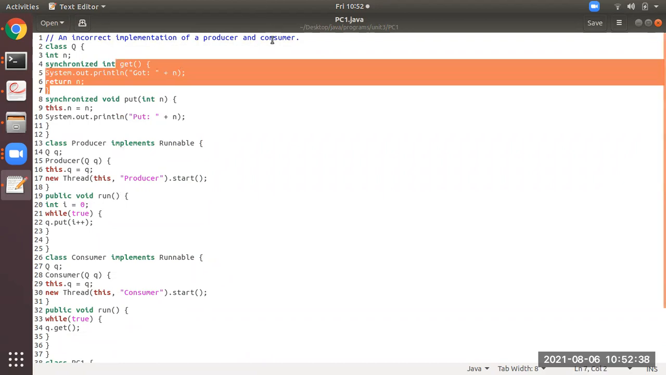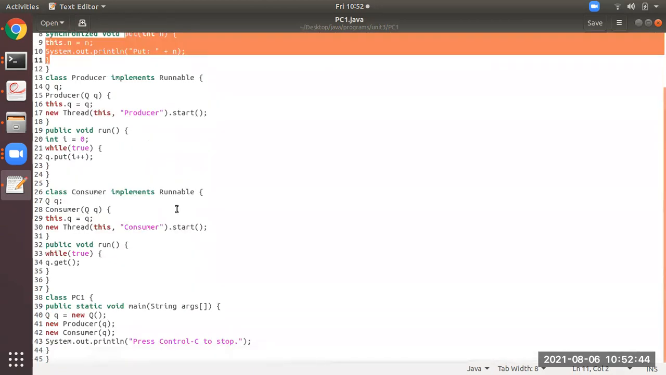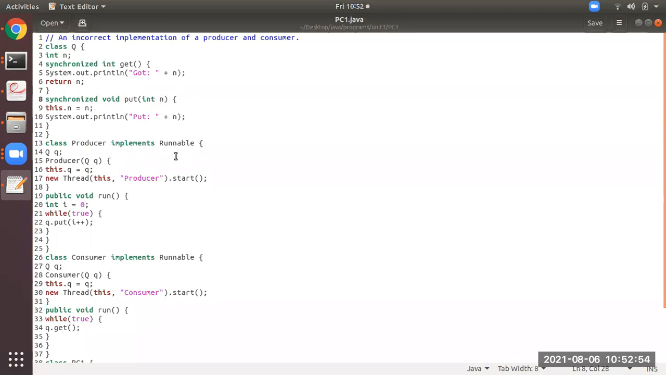So now you can understand from here what is going to happen. Put(i++) means from here the i value will be given as a parameter over here.